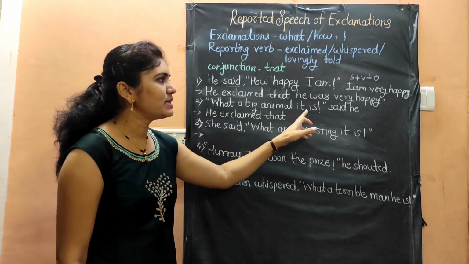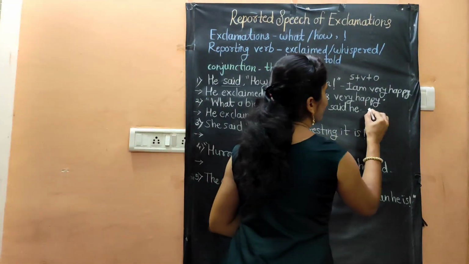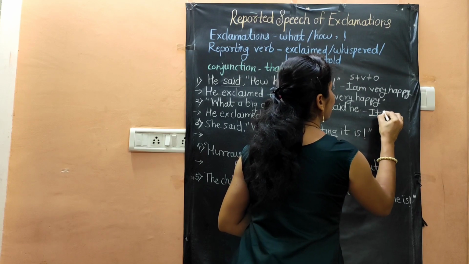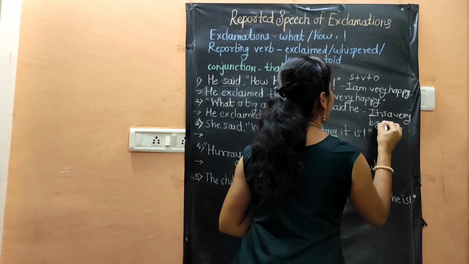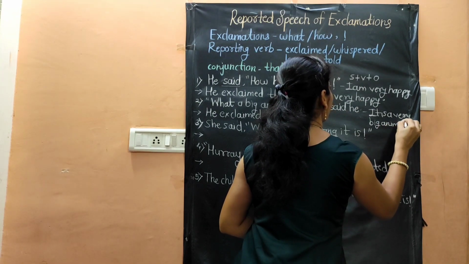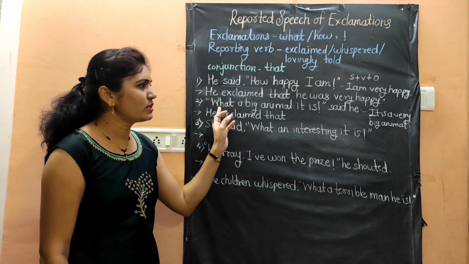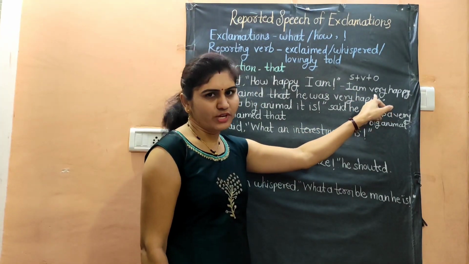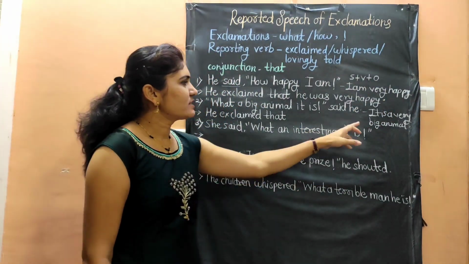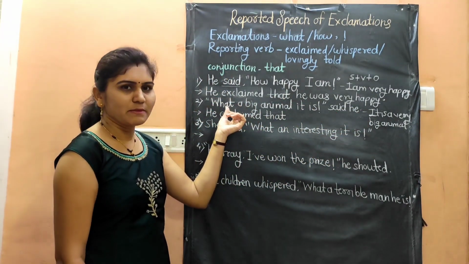What a big animal it is. So what will be the assertive of this sentence? It is a very big animal. As I have told you already, if there is what, then we will use a very. If there is how, then we will write here very. So it is an assertive sentence we have made of this exclamation.